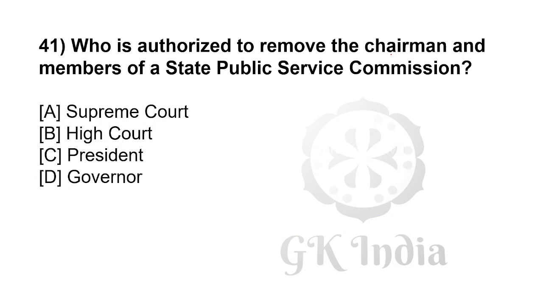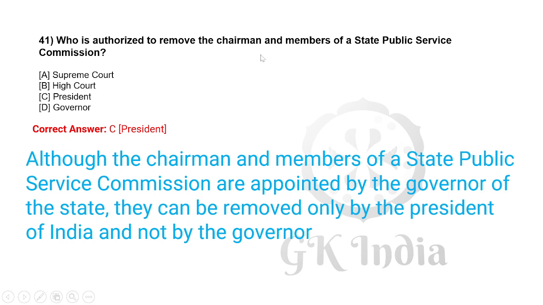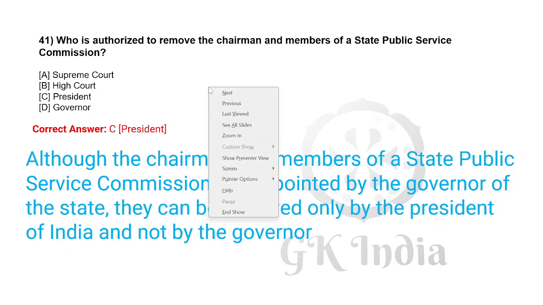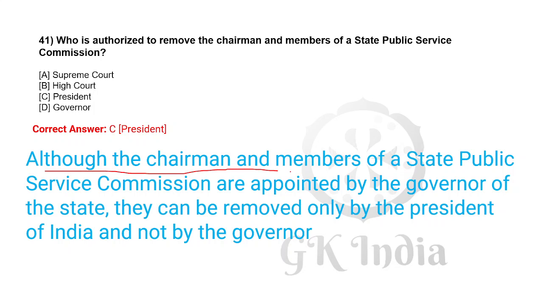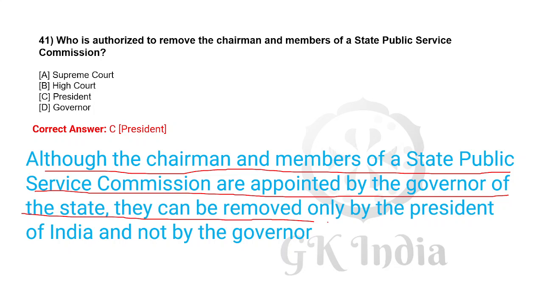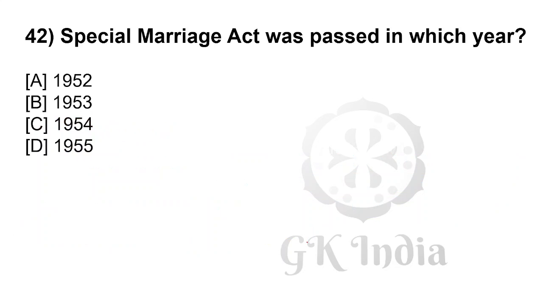Who is authorized to remove the chairman and members of the State Public Service Commission? Correct answer is President. The chairman and members of the Public Service Commission are appointed by the governor of the state and they can be removed by the President of India and not by the governor.